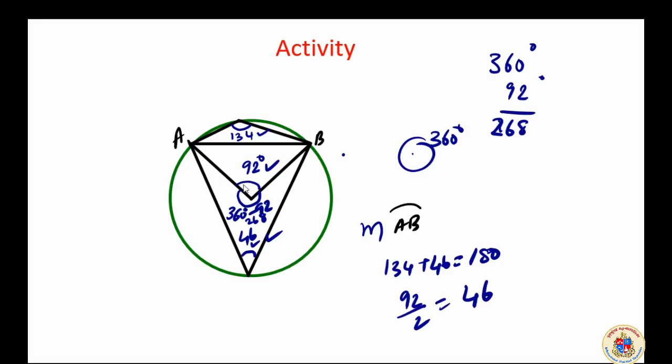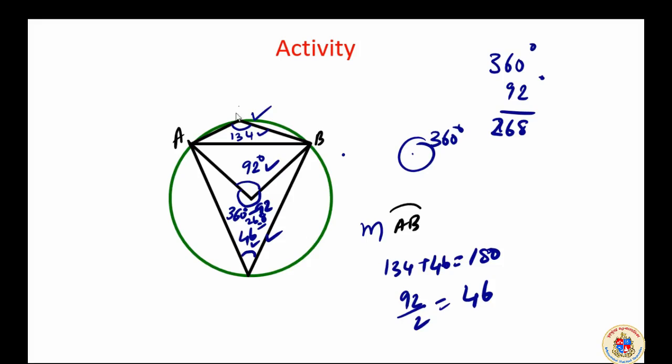So the measure of the arc and the angle formed by the same arc on the other segment of the circle is equal to half of it. We found that this one is 268 and its half is here. As far as this arc is concerned, there is a big arc AB and a small arc.